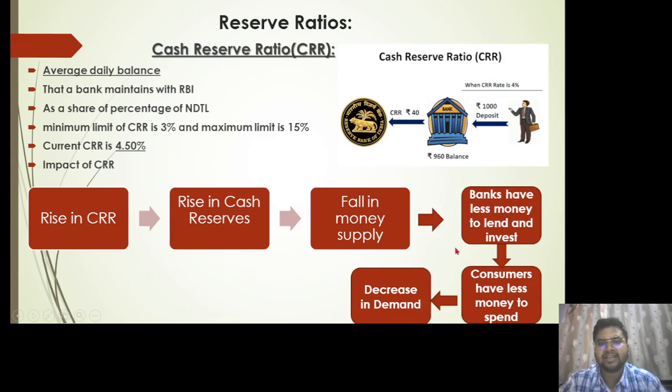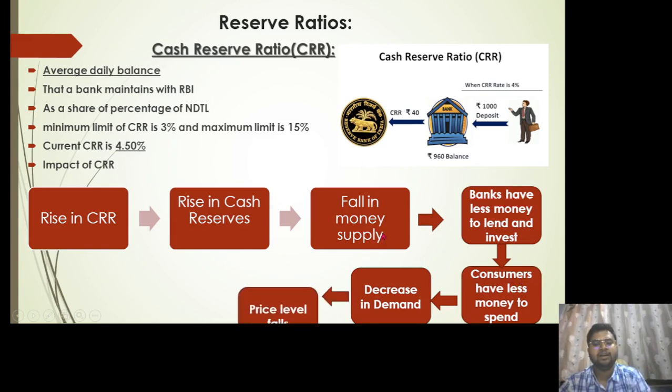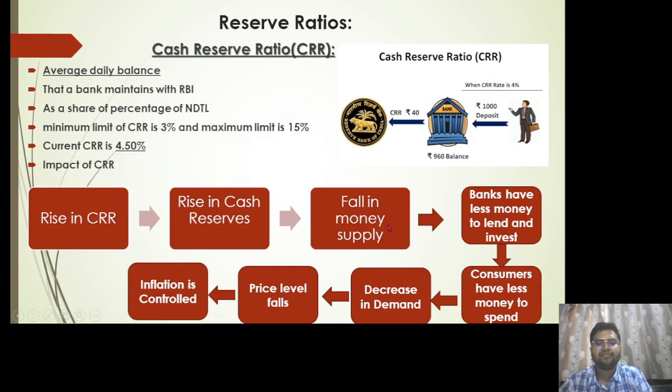If there is less money to lend, consumers will have less money to spend, because of low credit facility there will be a decrease in demand, and if there is a decrease in demand, there will be a fall in the prices. That will lead to controlled inflation.